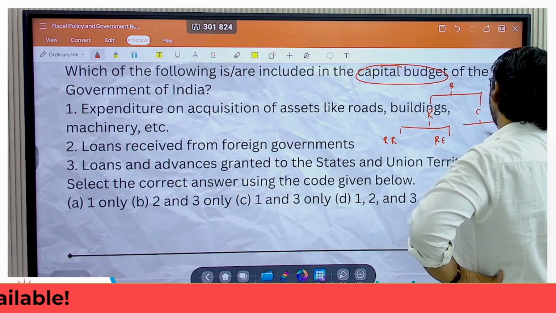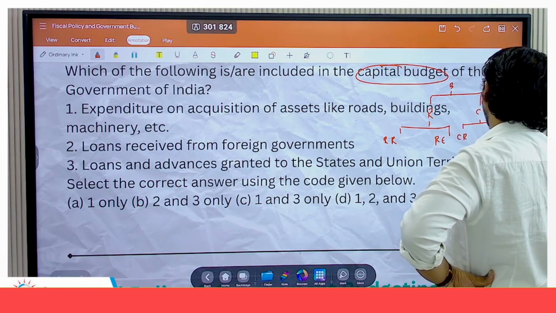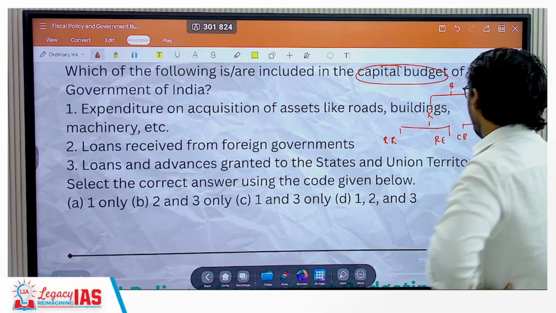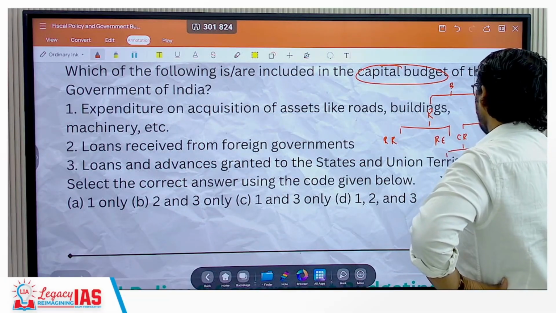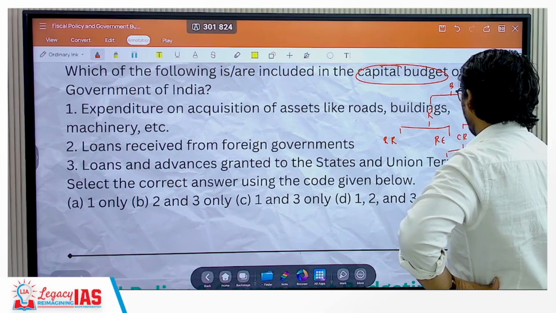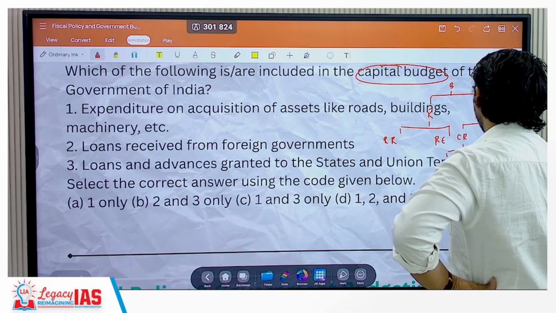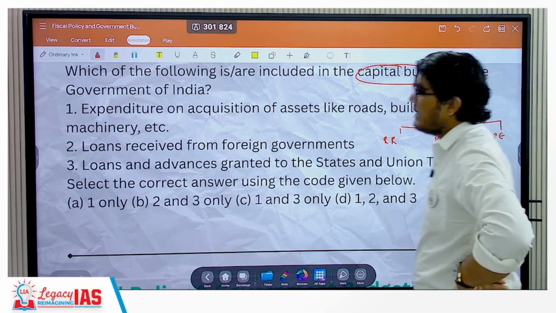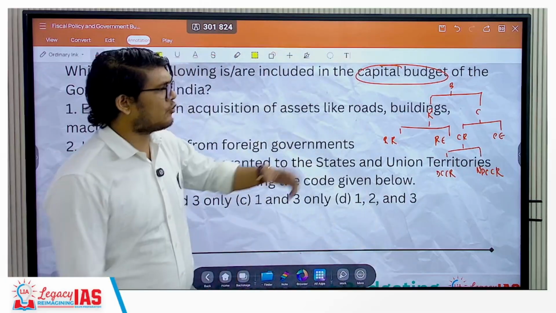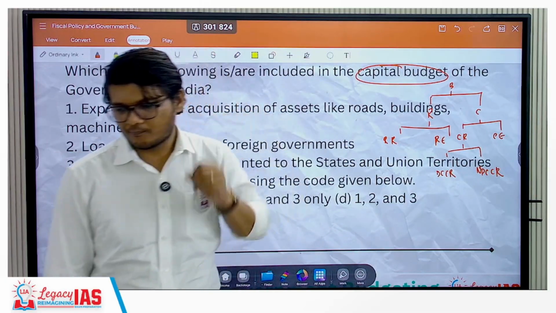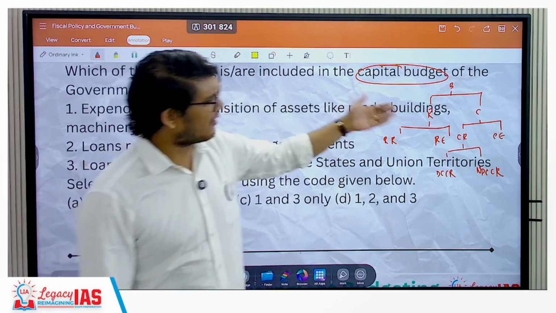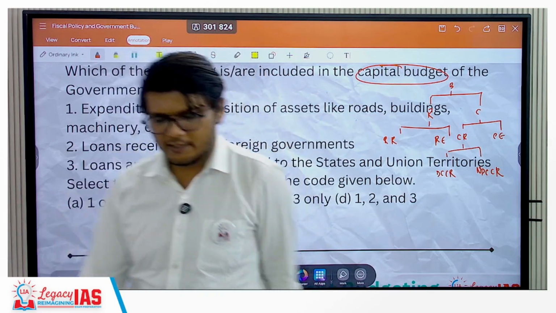On the capital side, you will have the capital receipt and the capital expenditure. In capital receipt, there would be debt creating capital receipt and non-debt creating capital receipt. This is the bifurcation of your entire budget, right? And then various components will come under different places over here.